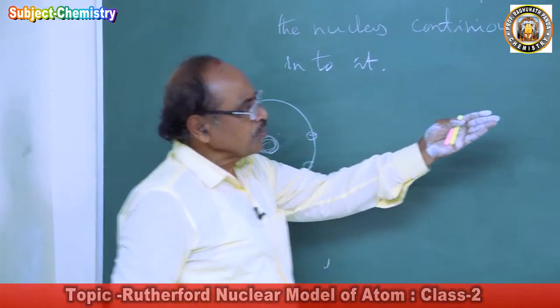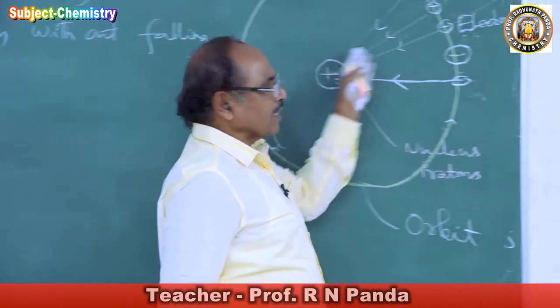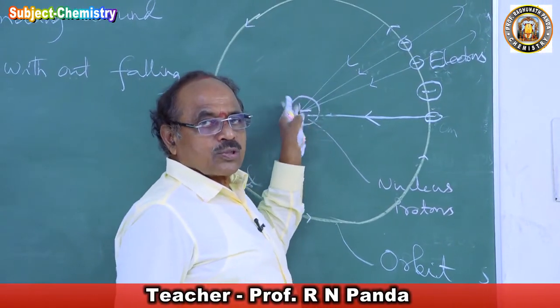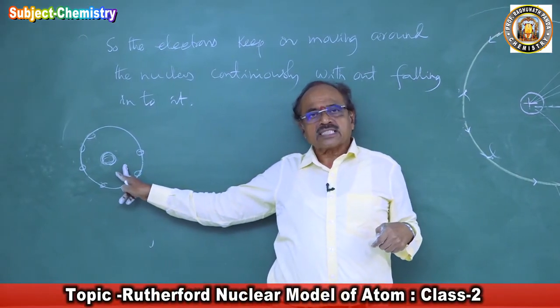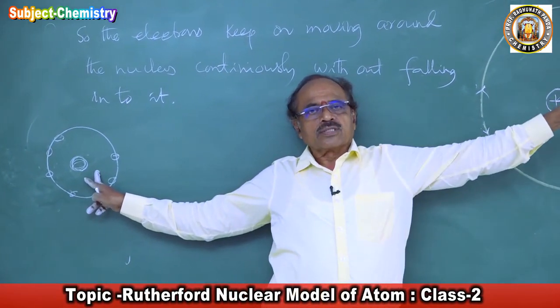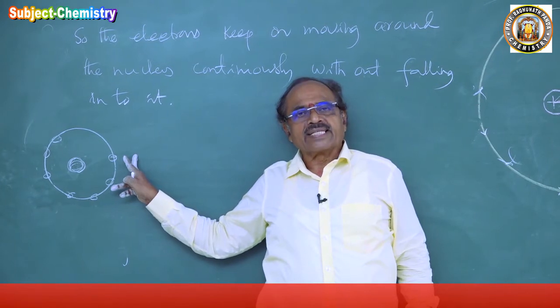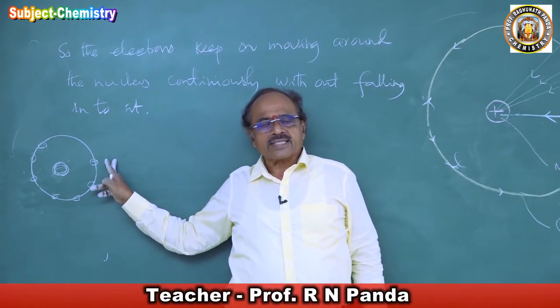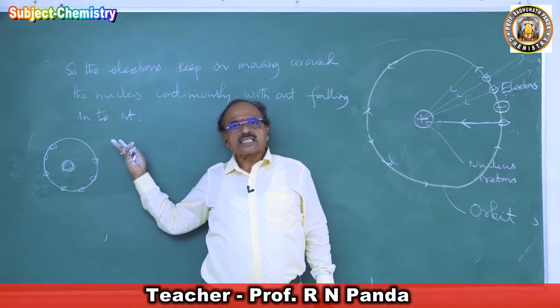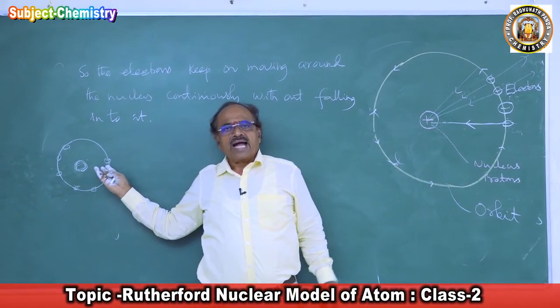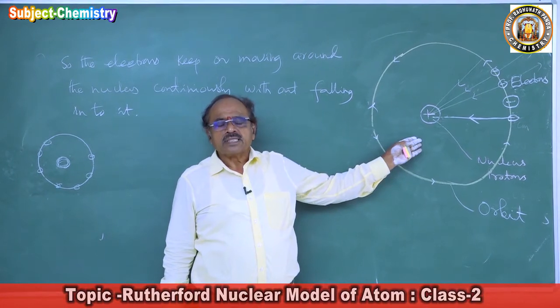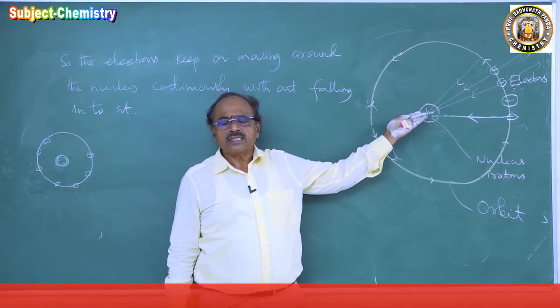So here also the electrons are moving around the nucleus. This nucleus can be compared to the sun of the solar system, and these electrons can be compared with the planets. In the solar system, the planets are moving around the sun, and in the atom, the electrons are moving around the nucleus.